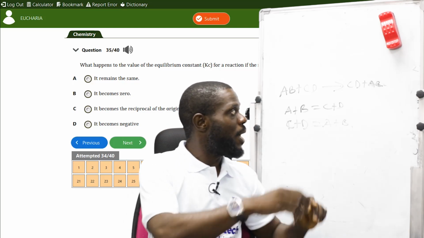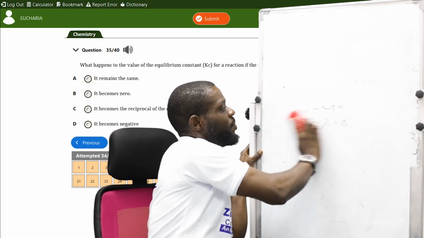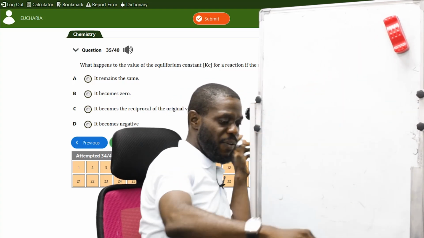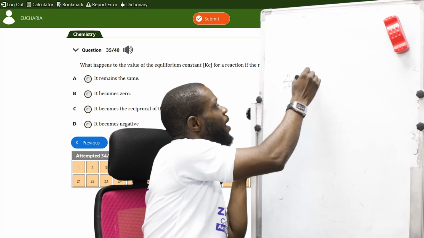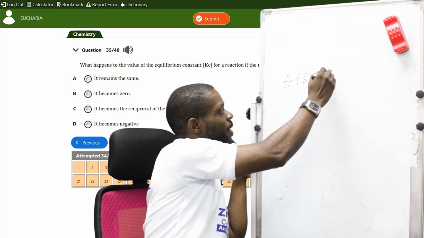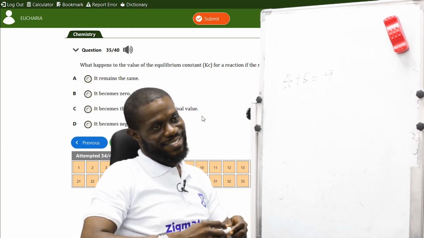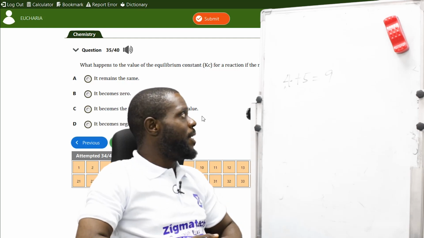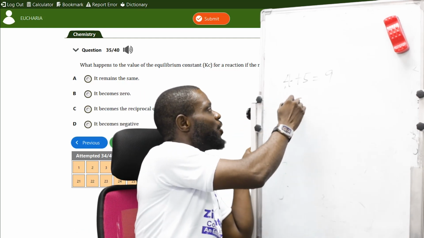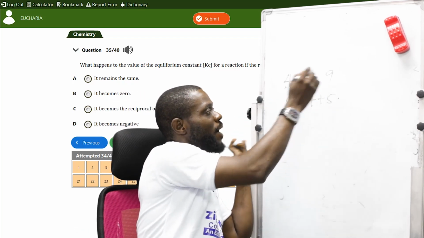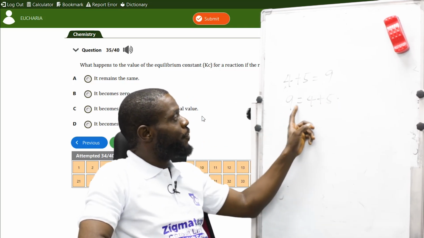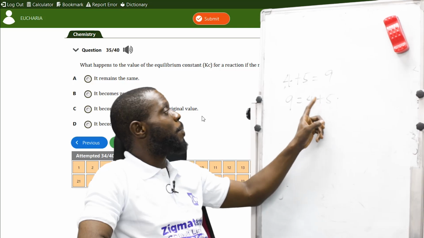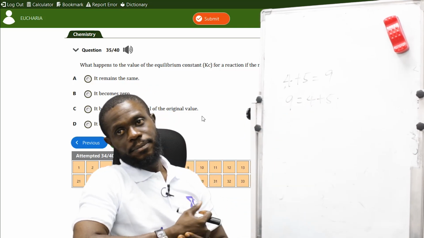For example, let me use mathematics. If I say 4 plus 5 equals 9, it does not mean that 9 equals 4 plus 5 in the same sense. The reverse of 9 gives you 4 plus 5, and the reverse of 4 plus 5 gives you 9.